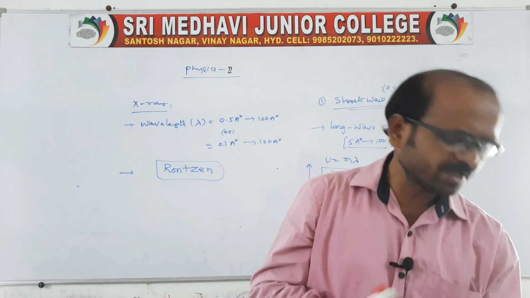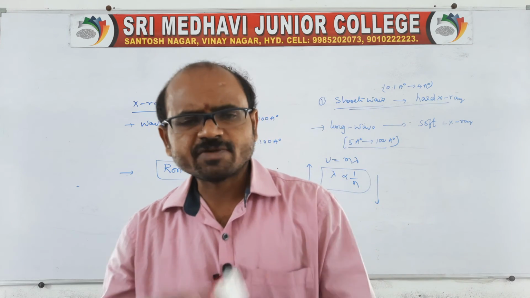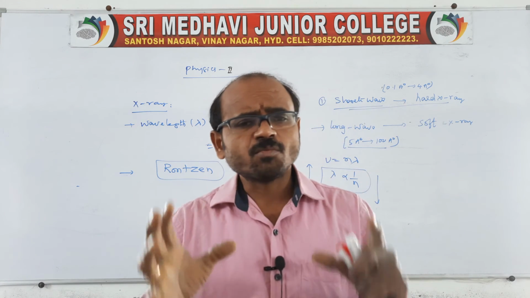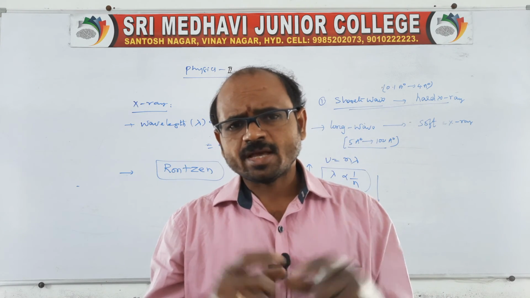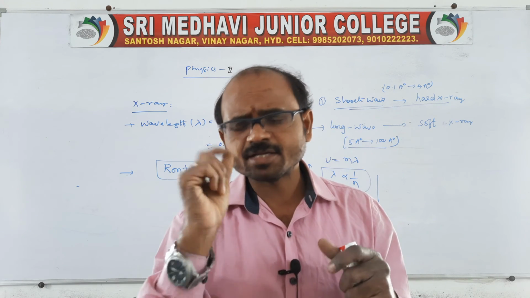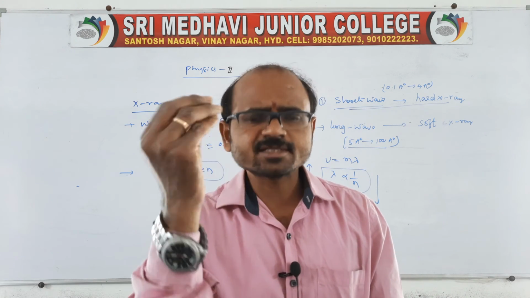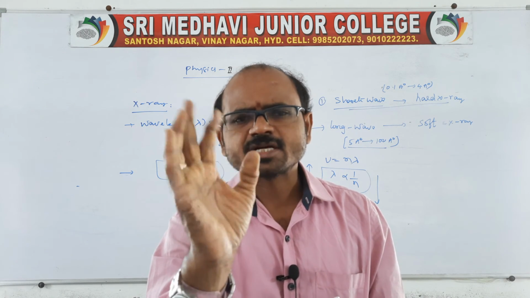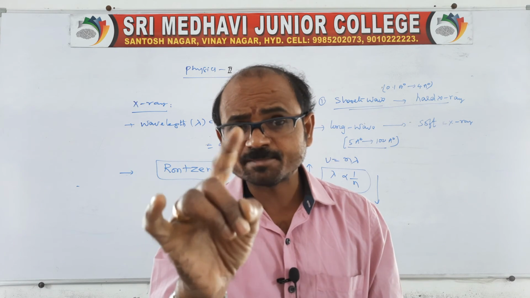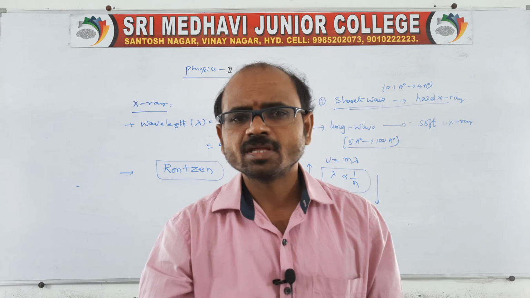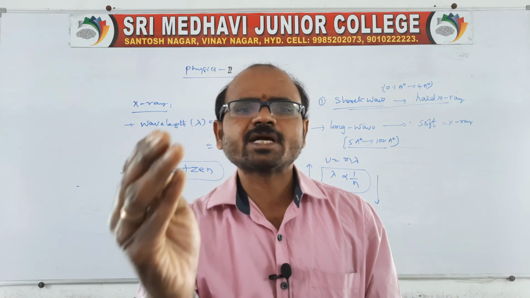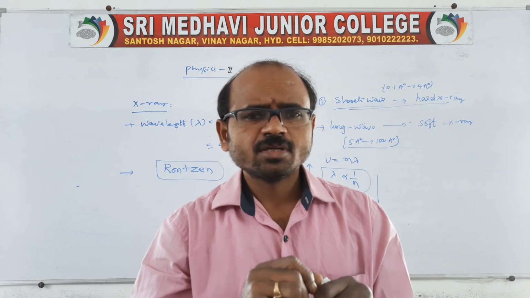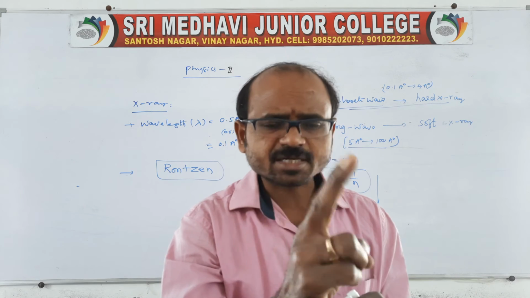See, continuous can be like this. When electrons enter into a target atom, most of the kinetic energy of the electron is converted into heat energy. Some part, about 1% of the energy, is converted into X-rays. Remember, 99% is converted into heat energy, and only 1% of the kinetic energy is converted into X-rays. And when we use a spectrometer, the X-ray spectra are of two types.